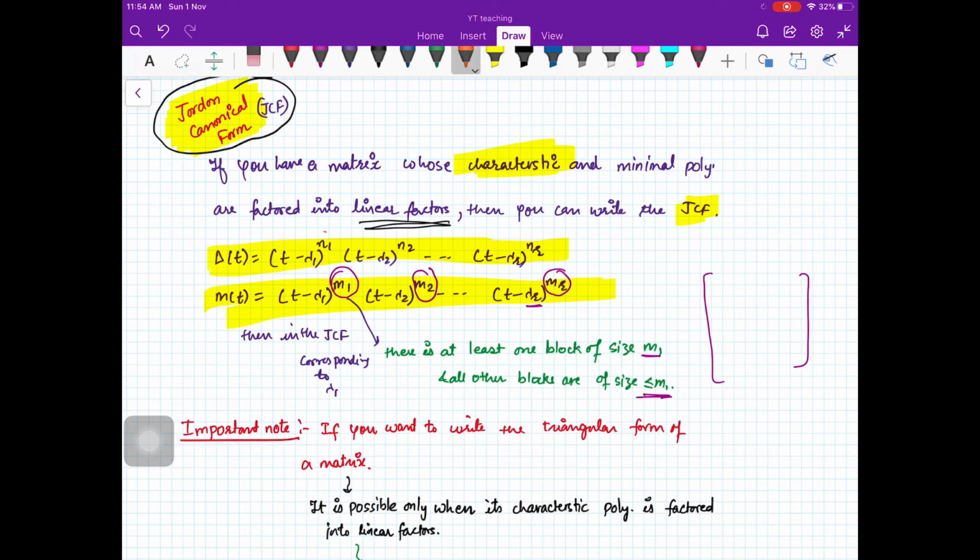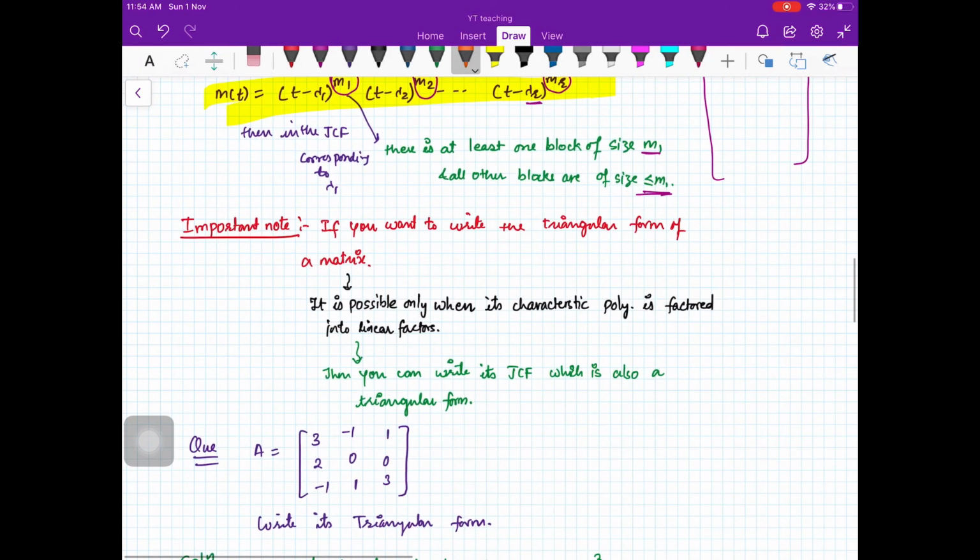And also from here you get the information that lambda 1 will occur n1 times on the diagonal, lambda 2 will occur n2 times, and lambda r will occur nr times on the diagonal, because that is the algebraic multiplicity, right? Now here is an important note: writing the triangular form of a matrix is possible only when the characteristic polynomial is factored into linear factors.